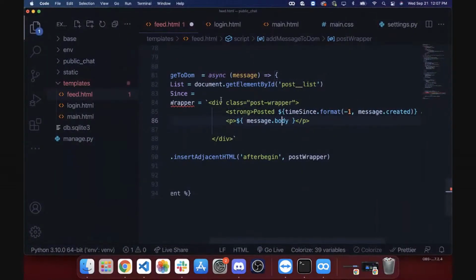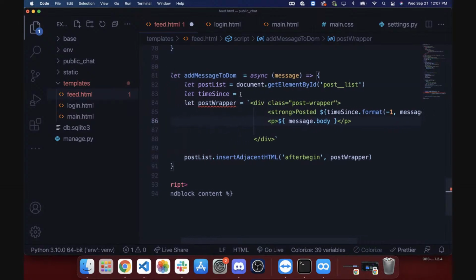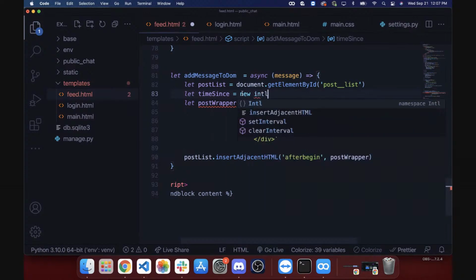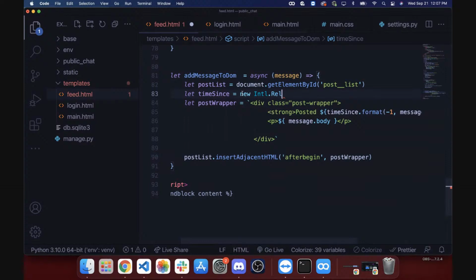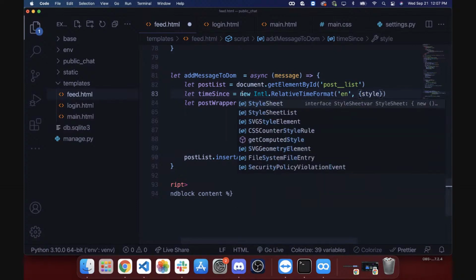Okay, what did you send me, Praveen, in the private chat? Use it now, and if it works, fine, otherwise I'm sending you some other snippet. So which one am I using? I'm using new Intl, is it capital I? Yeah, it is capital I. RelativeTimeFormat, and then we'll just do en, and just keep en. You don't need the second argument. You don't need it? Okay.